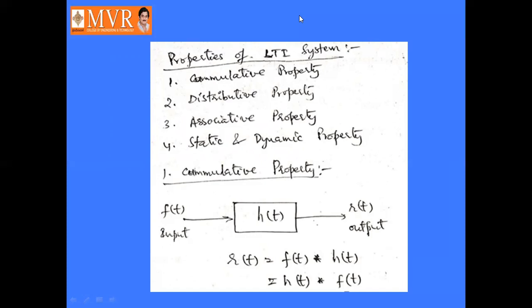What is meant by commutative property? It is diagrammatically represented like this. h of t is the system having the input f of t and the output r of t. Then r of t can be represented as f of t convolved with h of t, or h of t convolved with f of t. So this is the commutative property.